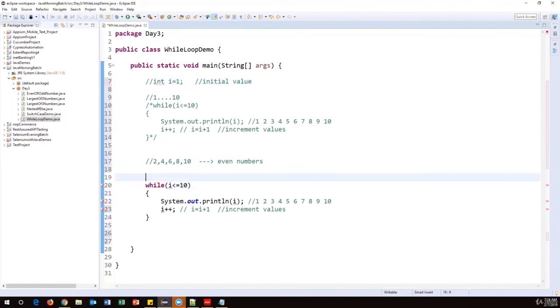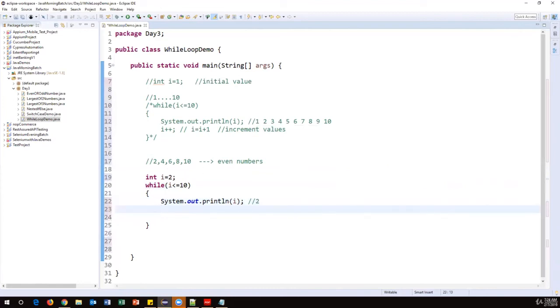See now, what is the starting value here? 2 is the starting value. So initialize I is equal to 2. Now the condition is also the same, I less than or equal to 10. But here we have to change something. First of all, it will print 2, because the initial value of I is 2. So it prints 2 here.